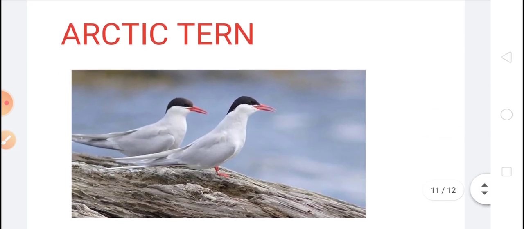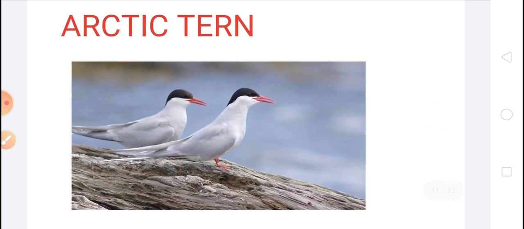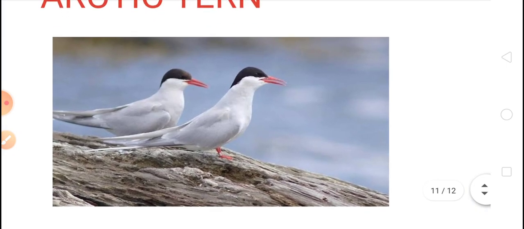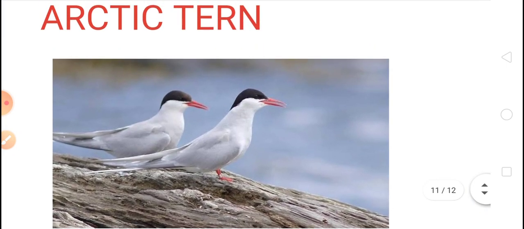Now another bird named Arctic tern. This bird migrates the longest distances. See here, this bird is Arctic tern, and this migrates the longest distance. They fly over 20,000 to 35,000 kilometers from Arctic region to Antarctica every year.